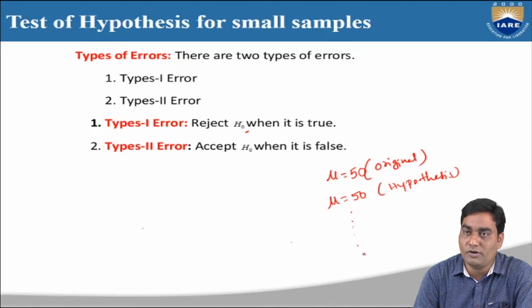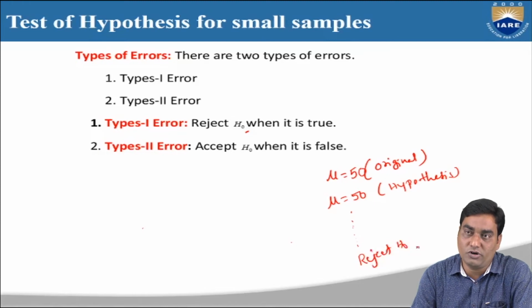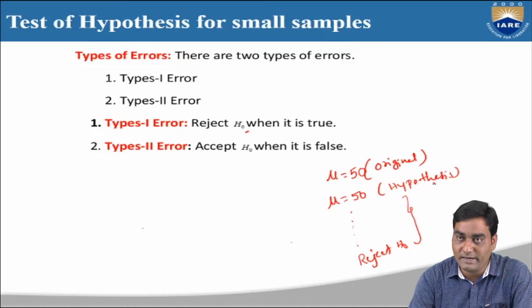While doing the procedure, if I conclude reject H0, that means the actual statement is mu equal to 50, equal to the original.